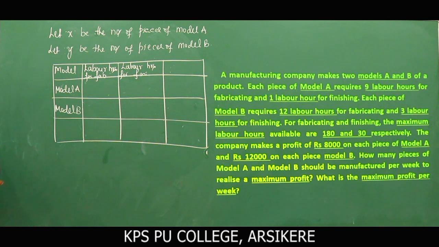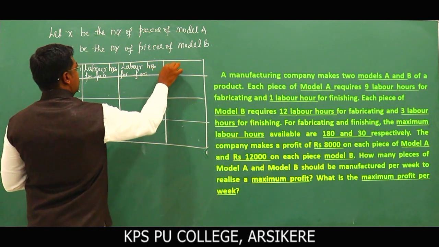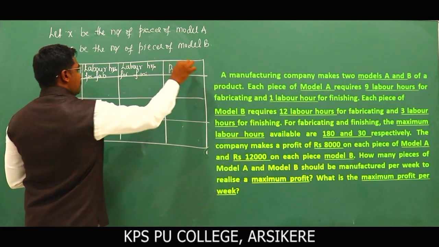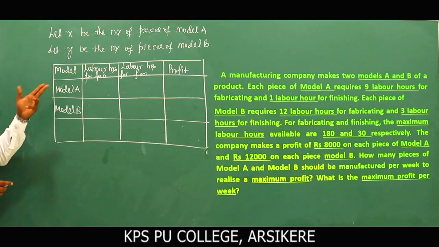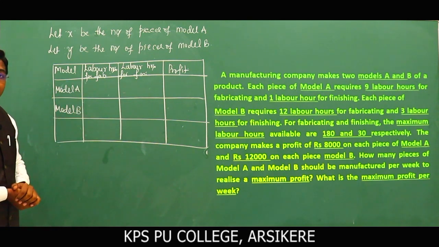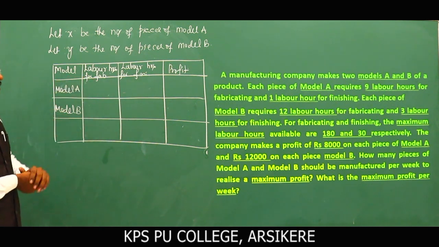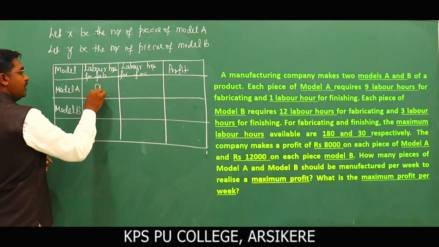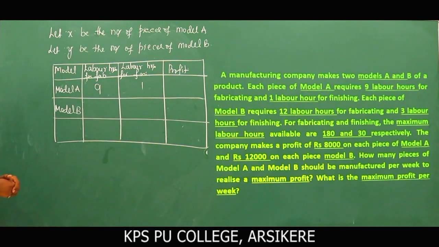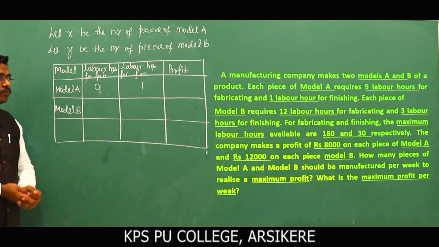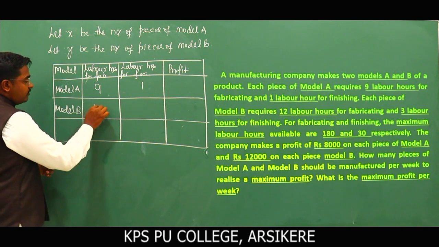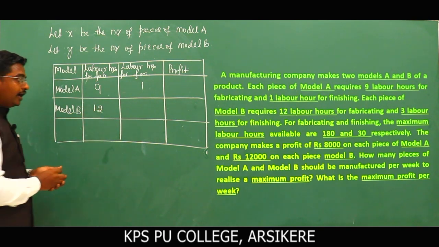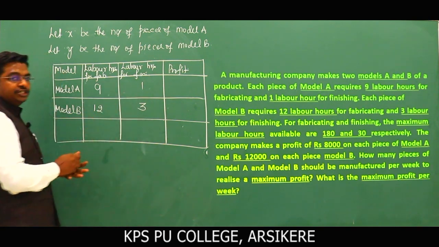And the last one I'll take is profit. First look at model A: it requires 9 labor hours for fabricating and 1 labor hour for finishing. Next, model B requires 12 hours for fabricating and 3 hours for finishing.